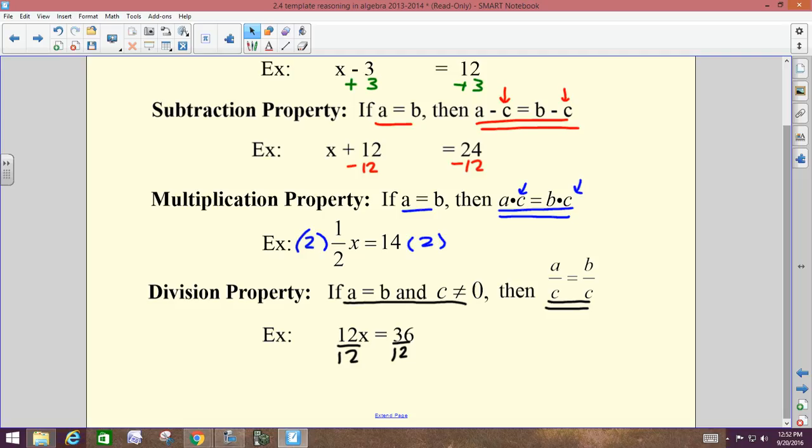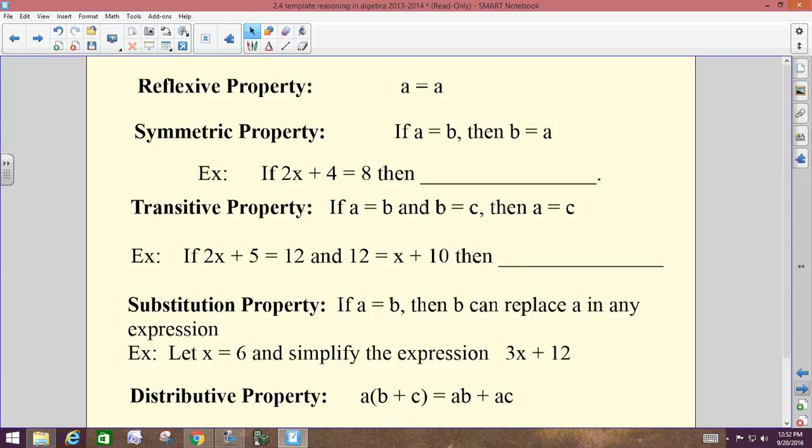You've used these already. These next three are new ones. Maybe you want to put a little star next to them. You actually see these on your paper two times, because you have a reflexive property of equality with equal signs, and then a reflexive property of congruence with a congruent symbol. Symmetric property of equality, symmetric property of congruence, transitive property of equality, transitive property of congruence. They work the same way, and it doesn't matter what symbol is between them.